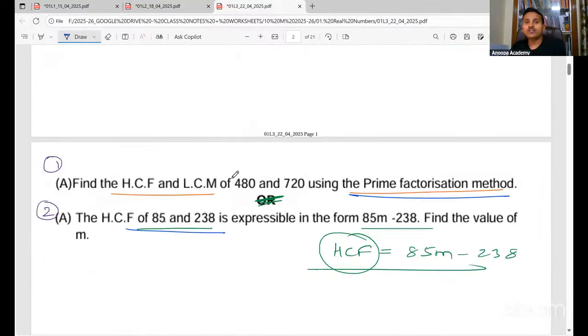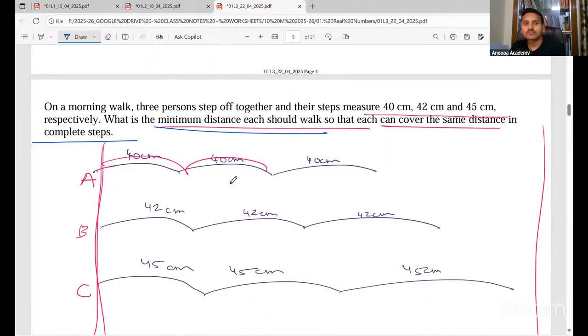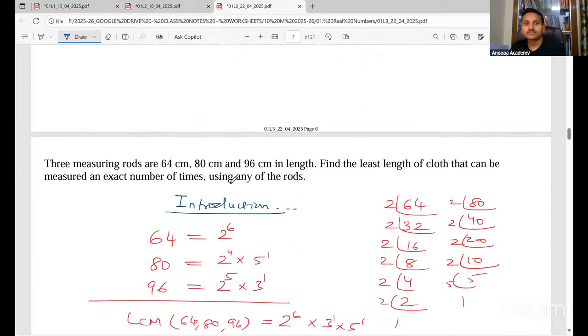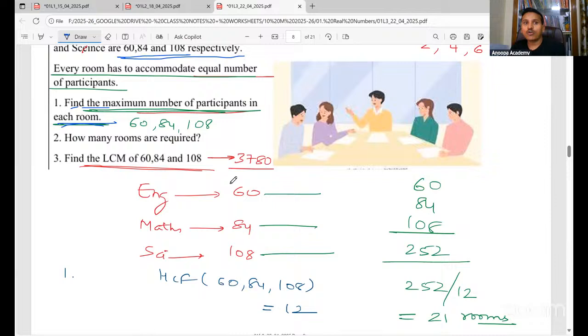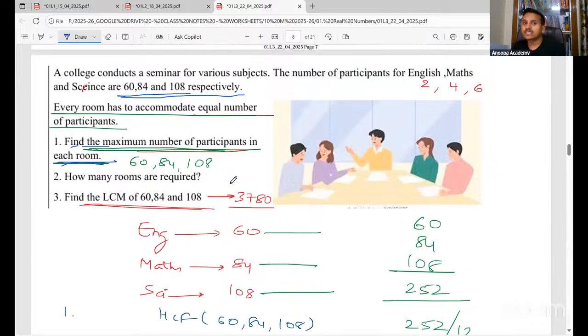So here, a college is conducting a seminar for various subjects. The number of participants for English is 60, for maths 84, and for science 108. Every room has to accommodate an equal number of participants. So in every room, we have to have an equal number of participants. Find the maximum number of participants in each room.